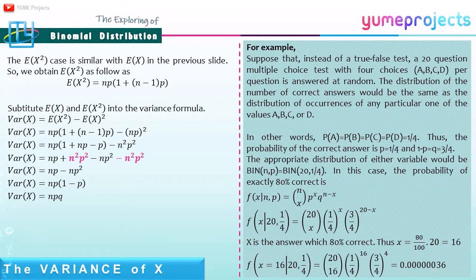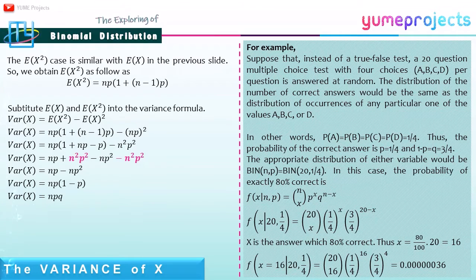And for example, suppose that instead of a true-false test, a 20 question multiple choice test with 4 choices, A, B, C, and D, per question is answered at random. The distribution of the number of correct answers will be the same as the distribution of occurrences of any particular one of the values A, B, C, or D. In other words, P(A) is equal to P(B), P(C), and P(D), and they are 1/4.